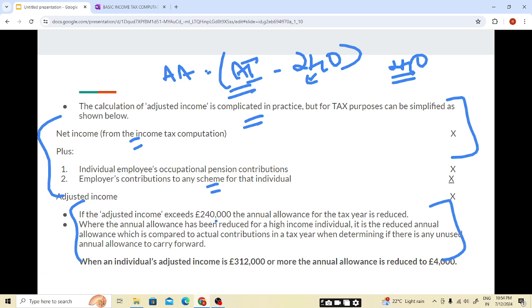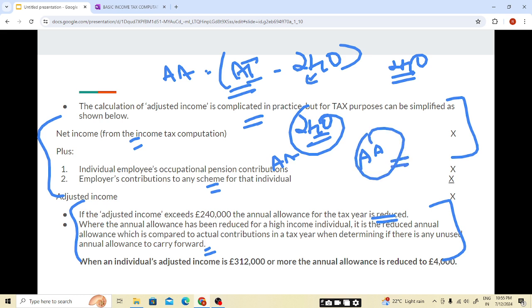If adjusted income exceeds 240,000, the annual allowance for the tax year is reduced. That is, if AI is more than 240,000 pounds, the annual allowance will get reduced. Where the annual allowance has been reduced for a higher income individual, it is the reduced annual allowance which is compared to the actual contribution in the tax year when determining if there is any unused annual allowance to carry forward. Simply, where the annual allowance has been reduced, it is the reduced annual allowance which is compared to the actual contribution in the tax year.